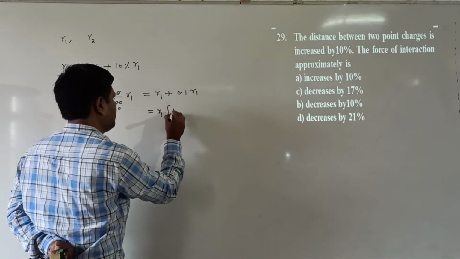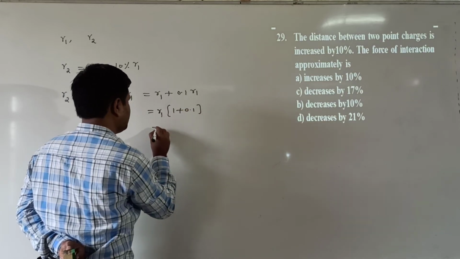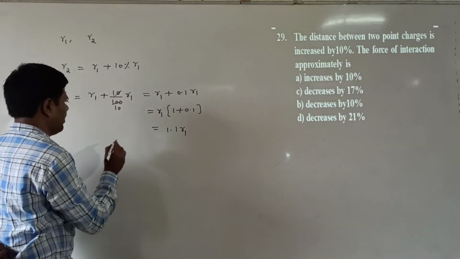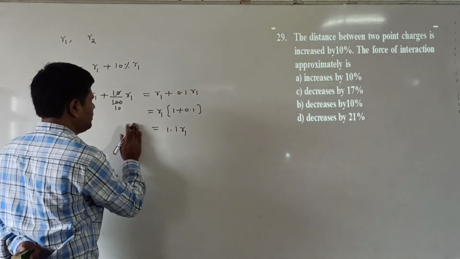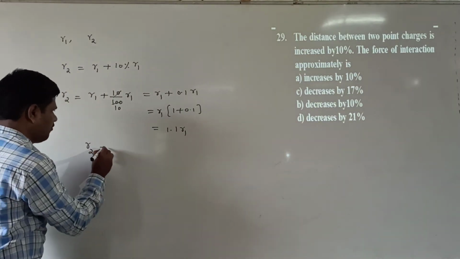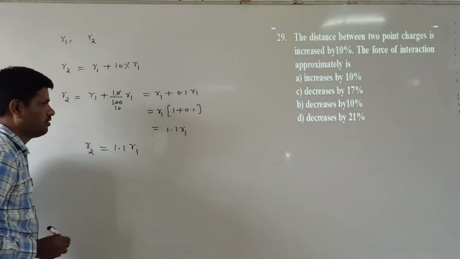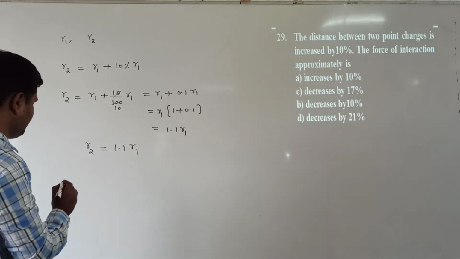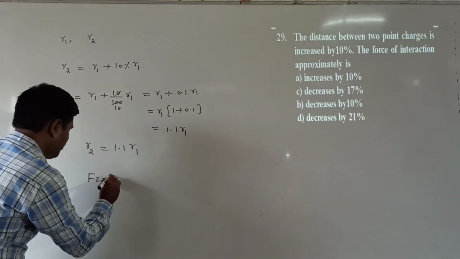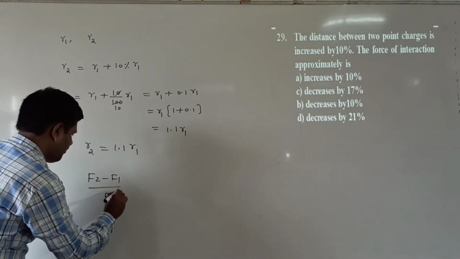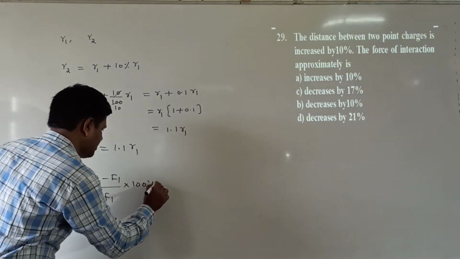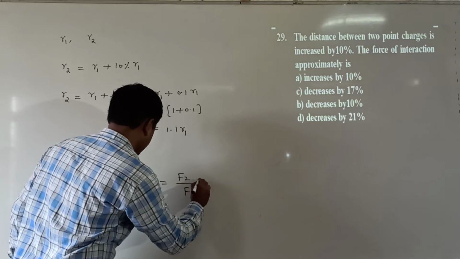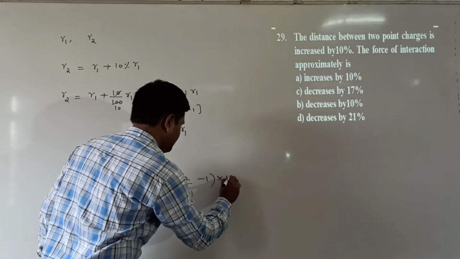R1 taking common, 1 plus 0.1 is equal to 1.1 R1. This is the R2 value. This R2 is equal to 1.1 R1. So the force of interaction, approximately, they are asking here (F2 minus F1) by F1 into 100%. This is F2 by F1 minus 1 into 100%.